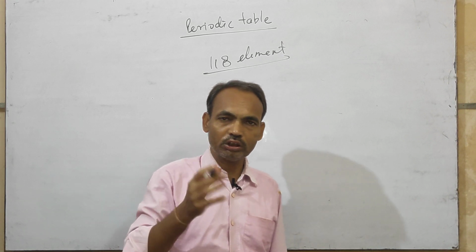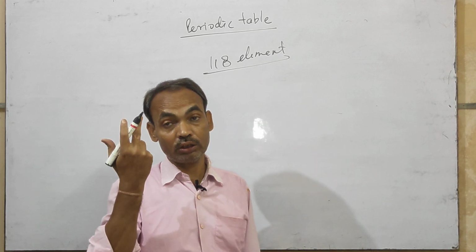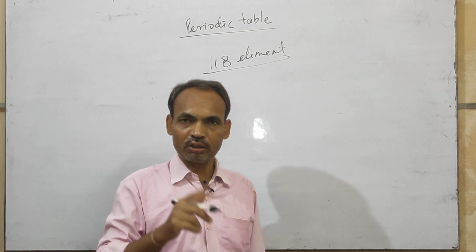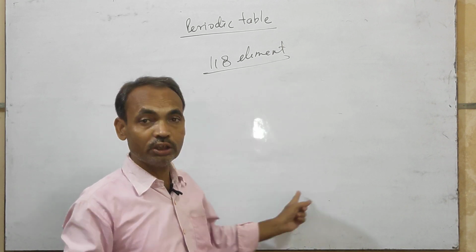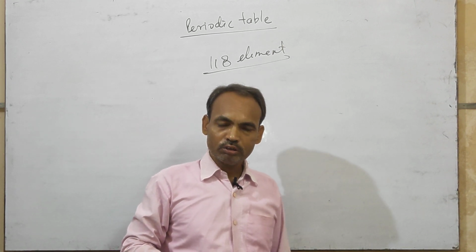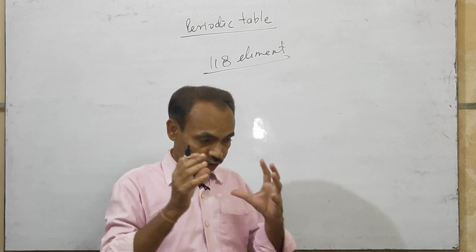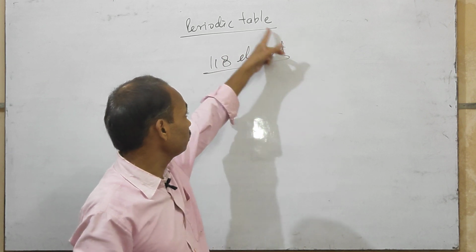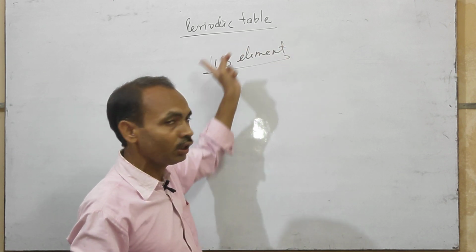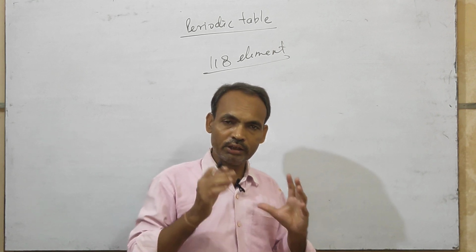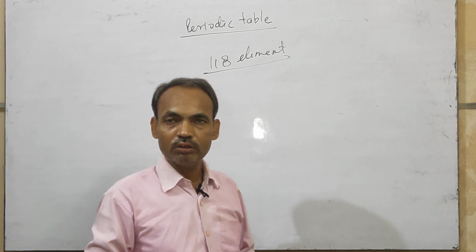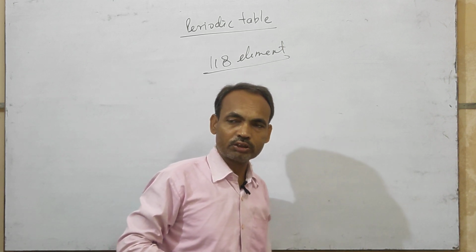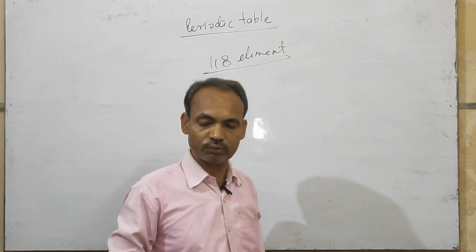So, how can you study all these elements one by one? It is not possible for a single person, single student or single teacher to study all these elements one by one. So, what is an easy way to study the elements so that, without reading all the elements, you can guess the element's properties? This is the way. Then the elements were classified, and classification came into existence.